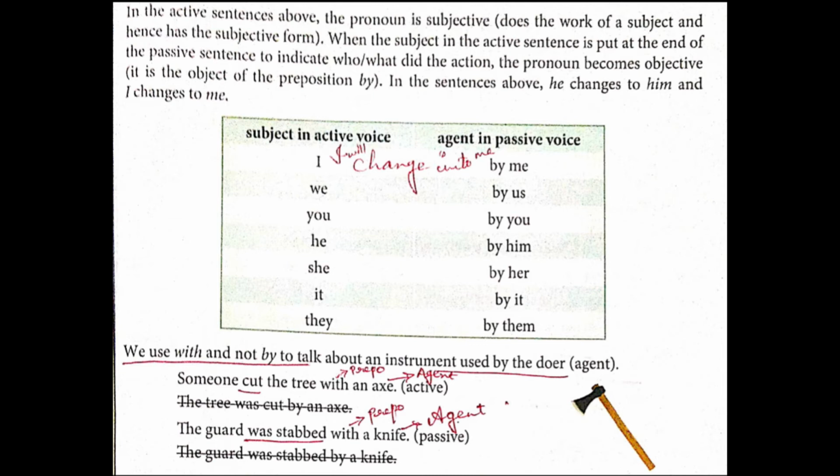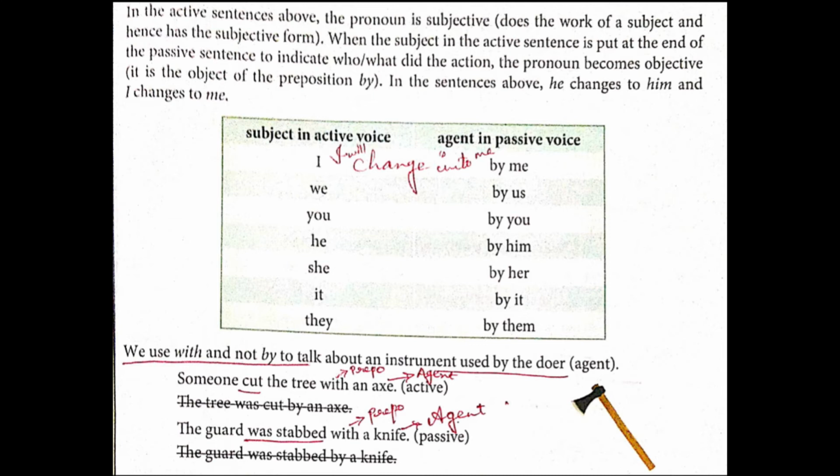We use with and not by to talk about an instrument. Please underline, students. Take a pencil and please underline this particular rule. It's very, very important. We use with and not by to talk about an instrument used by the doer, that is agent. For example, someone cut the tree with what?